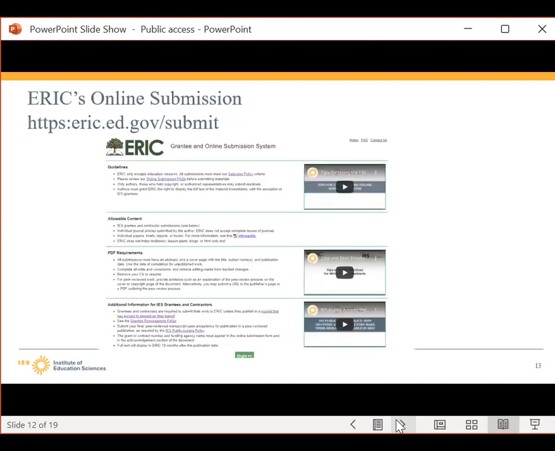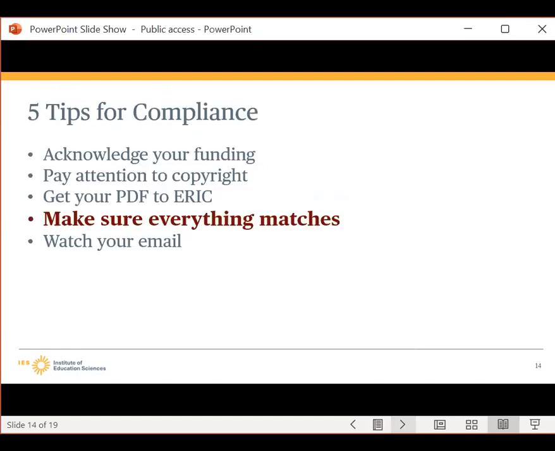contract number. Once you know what version you will upload, you're going to go to eric.ed.gov/submit. This URL is found in the footer of our website. You need to read the information on the screen and then fill out the form. Fourth, you need to make sure that the information on the submission form matches the PDF exactly.